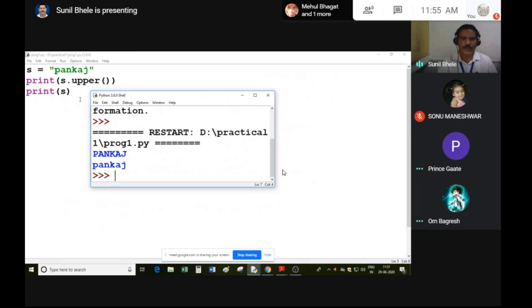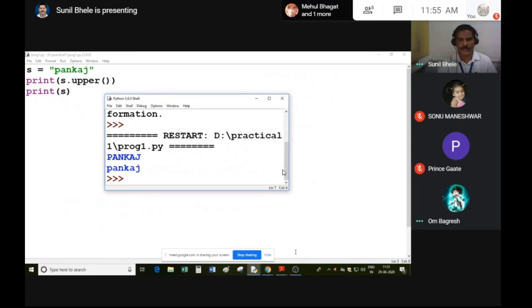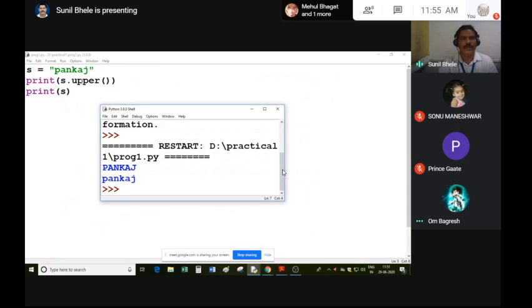So write down this program in your notebook, and the output also. This upper function returns a new string, which is the uppercase version of this string Pankaj. So Pankaj is displayed in capital letters, but the original s is not modified, because s is a string containing Pankaj, and you cannot modify the string once it is created, because the string is an immutable data object. So write down this program and this output in your notebook.